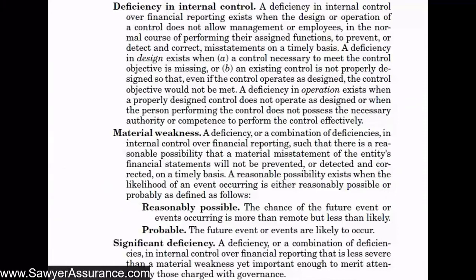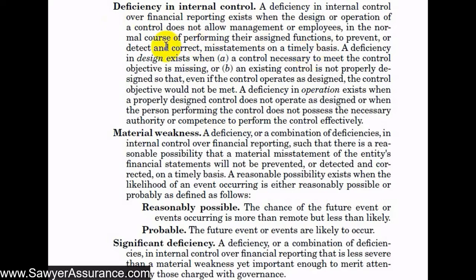Okay, so now we're in the definition section, and we have a definition of deficiency in internal control, significant deficiency, and also material weakness. So initially, let's take a look at what a deficiency in internal control is. And that is when the design or operation of a control does not allow management or employees in the normal course of performing their assigned functions to prevent or detect and correct misstatements on a timely basis. So we have to understand here that if we're not performing an integrated audit, we haven't tested these controls. So we don't know if the control is effective or not.